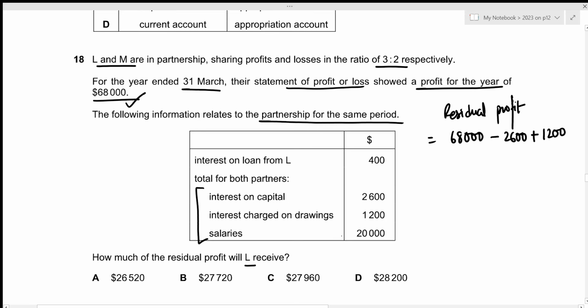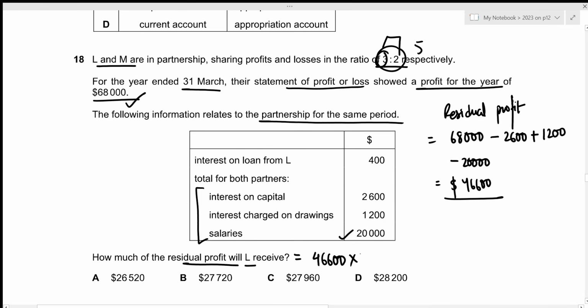Then we have the salaries of 20,000. And remember, salary is something that the partnership will pay to the partners, which is why this will also reduce the residual profit. So minus 20,000. This gives the residual profit to be of 46,600. Now let us calculate the residual profit that L will receive. So in this case, we have the profit sharing ratio of 3:2, where 3 is the portion for L. So we just start with the residual profit that we calculated, 46,600, multiplied by the appropriate ratio. In this case, the total is 5 portions, and out of 5 portions, 3 belongs to L. So times 3 by 5, which will result in the amount of 27,960. This is the answer we're looking for, which is given in option C.